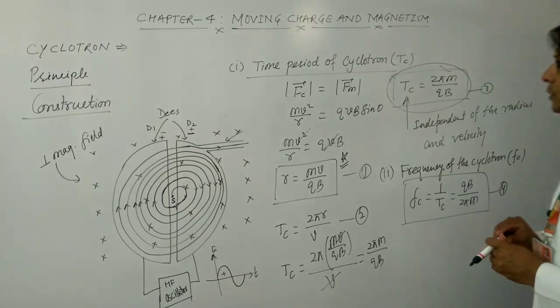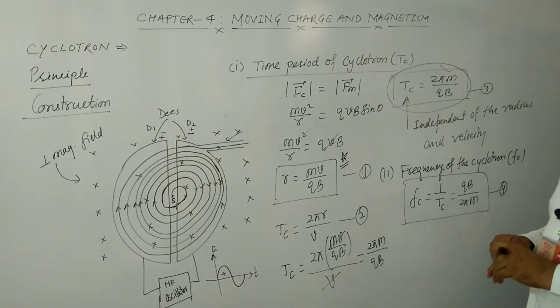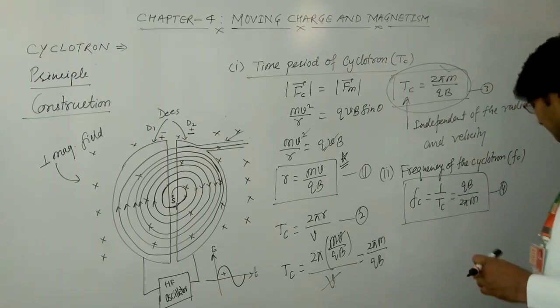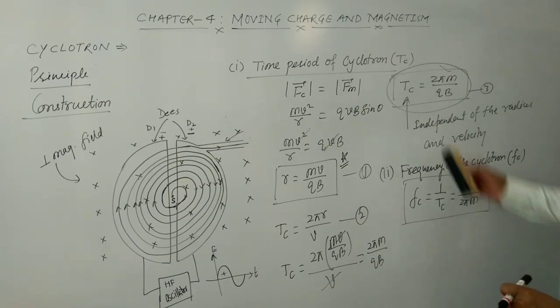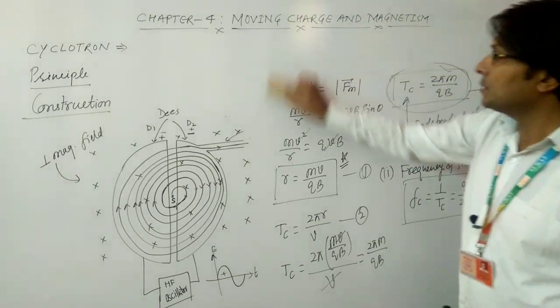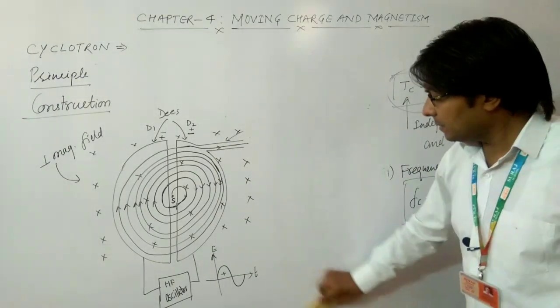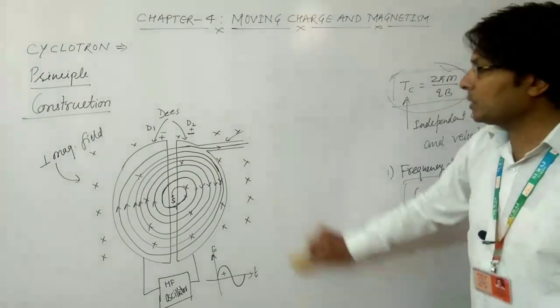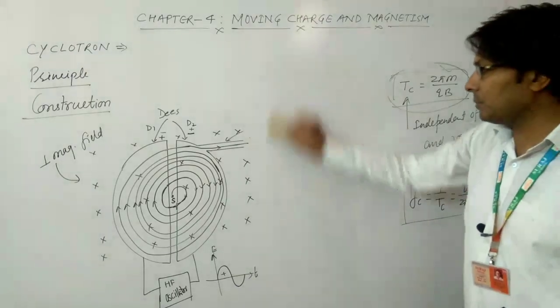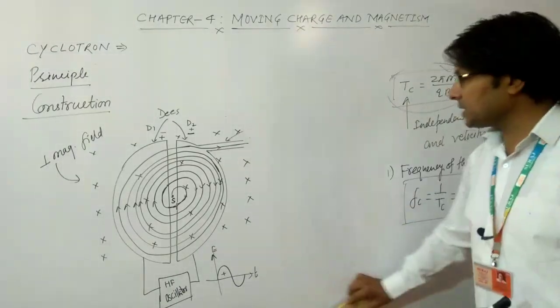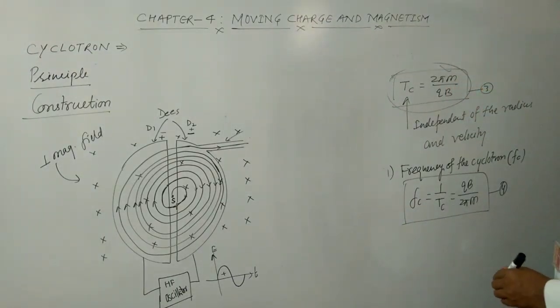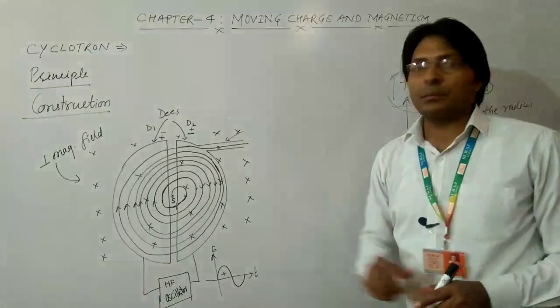Now we are going to derive the next important formula, which is the maximum kinetic energy of the charged particle. Definitely we can have a question in our mind: how much maximum velocity or speed can be attained by a charged particle which is accelerated with the help of a cyclotron?